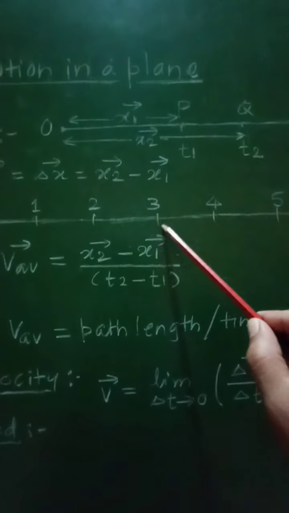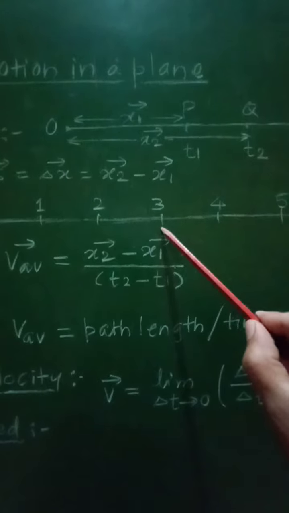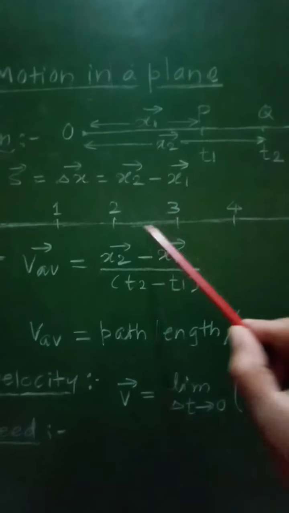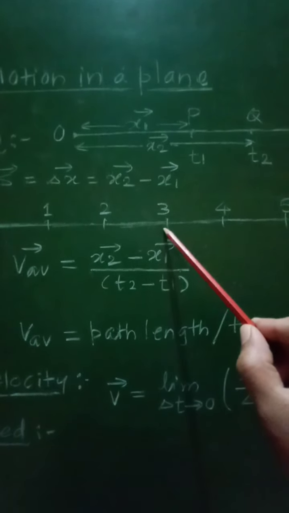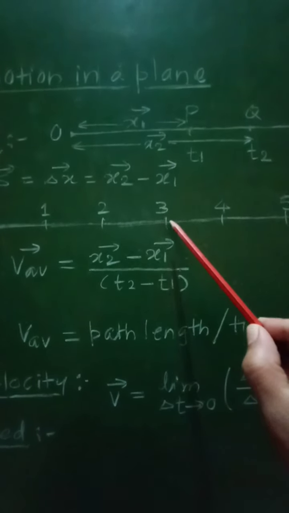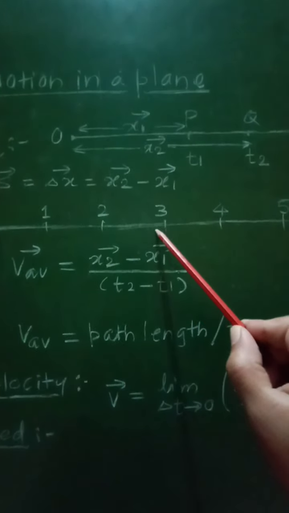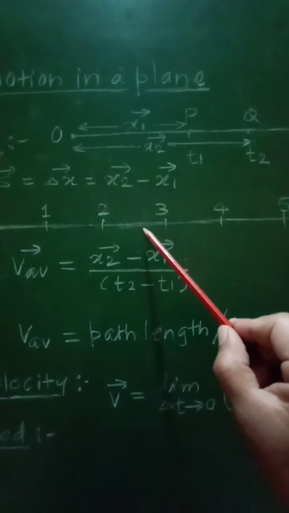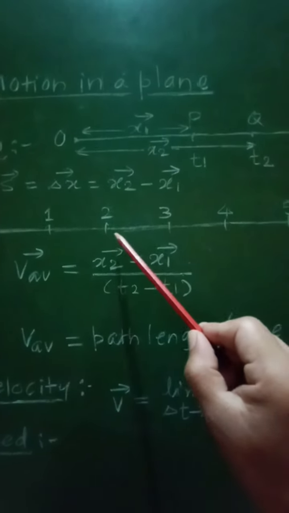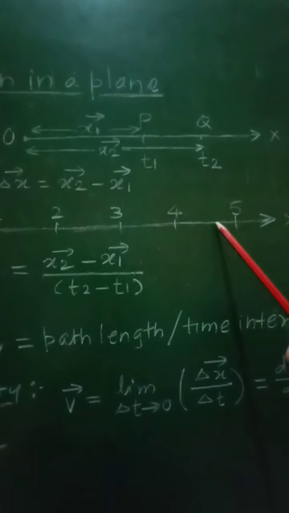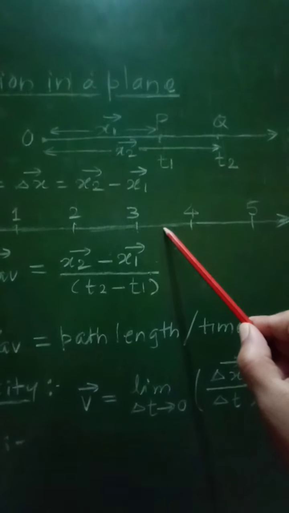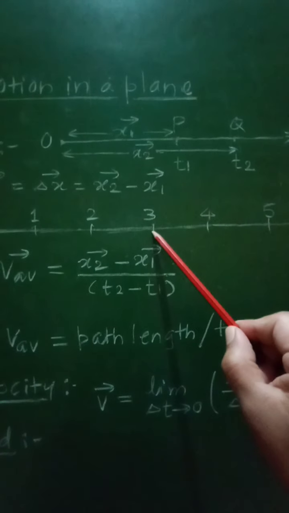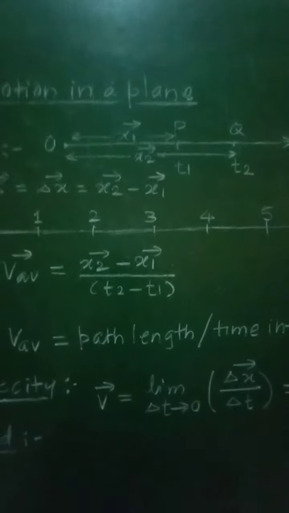The displacement of that body will be nothing but the difference between its initial position and final position, that is 3 minus 2, equal to 1 meter. But it has covered a total distance, first 3 meter and then these 2 meters, therefore its path length will be equal to 5 meter.